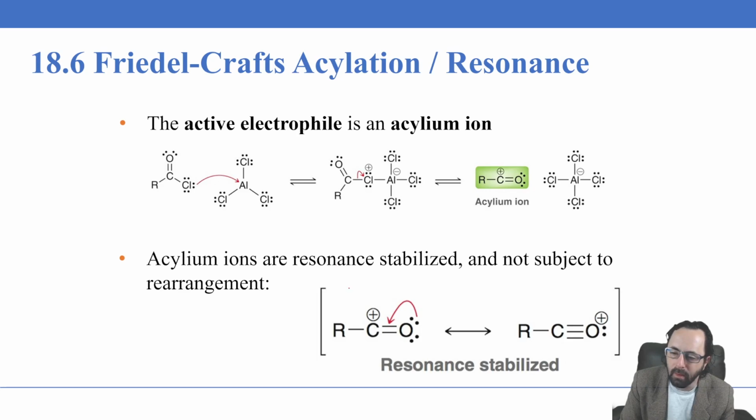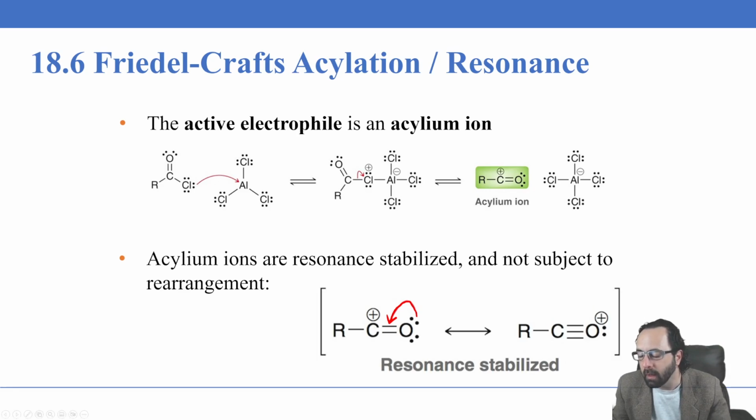Acylium ion. The Acylium ion will be resonantly stabilized, again, because the lone pair in the oxygen here is involved in resonance. It's delocalized and partially on the carbon. So this gives the carbon here 4 bonds and no lone pairs, meaning it has no formal charge. It also has an octet, which is much more stable when carbons and nitrogen and oxygens have octets. And this leaves an oxygen with 3 bonds and 1 lone pair, so it has a positive formal charge. One note is that because they're resonantly stabilized, they're not subject to rearrangement. The rearrangement would be a less stable structure than the one we already have.